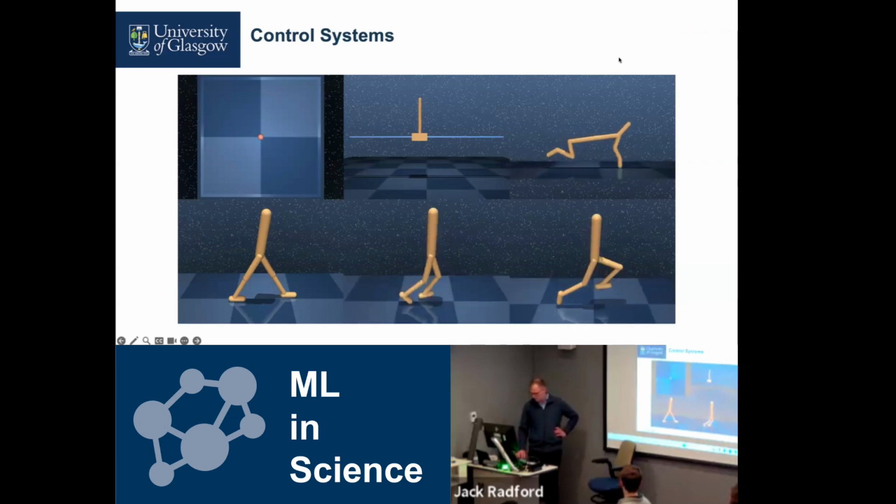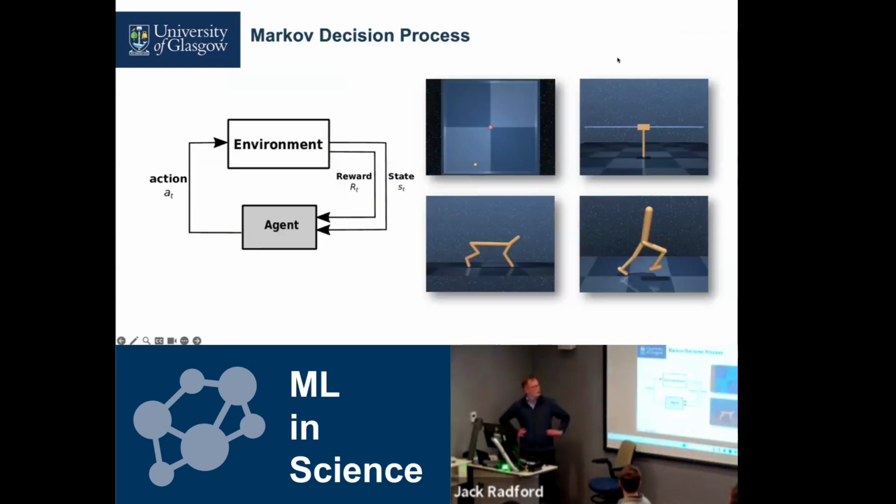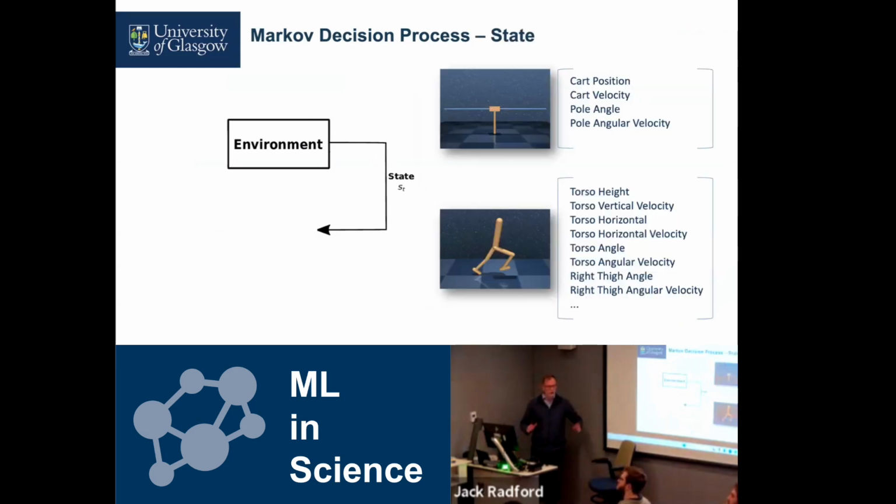So to start off with, a little bit of formalism. This control interaction is represented by the Markov decision process. It's a feedback loop containing two elements, the environment and the controller, also known as an agent. Example environment on the right. Every 100th of a second, the environment will produce a state. This could be an image, but I've been working with lower dimensional vectors. So this could be cart position and velocity, or the angles of a more human-like robot.